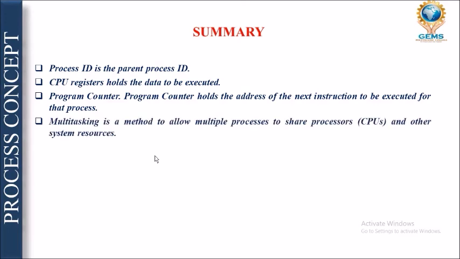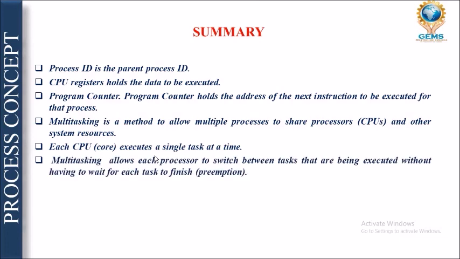Multitasking is the method we use nowadays in execution of processes, in which multiple processes share the same CPU, but all these activities do not take place at one time. Multitasking also allows the processor to jump from one process to another process, which is also known as preemption, because without completion of a process, the CPU releases the process voluntarily and engages a second process. So that is known as preemption.